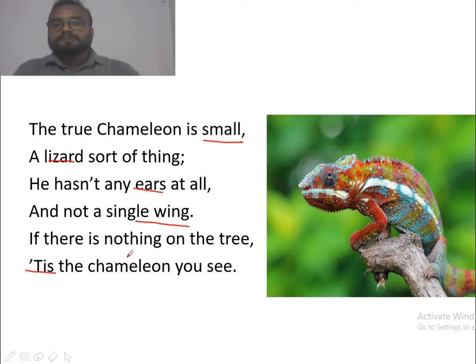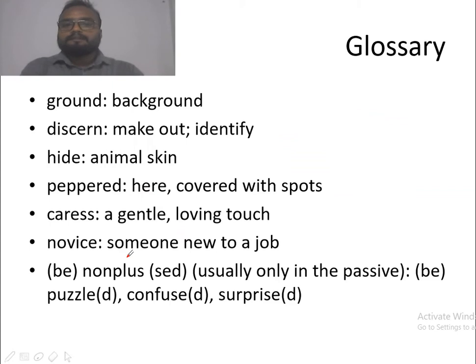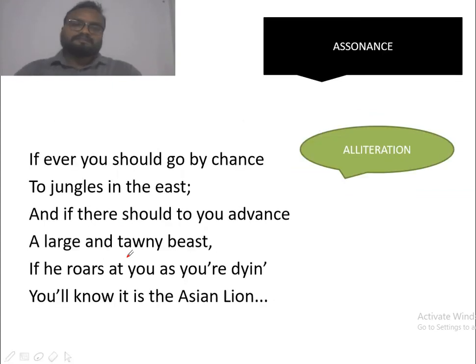Now moving to the literary devices. In this poem, there are not many, only alliteration and assonance have been used. You will not find many literary devices used in this poem. It's quite simple. What is alliteration? Alliteration is the repetition of the same sound at the beginning of words. In the third line you can see you, y and y, again you are. So you can say it forms an alliteration.